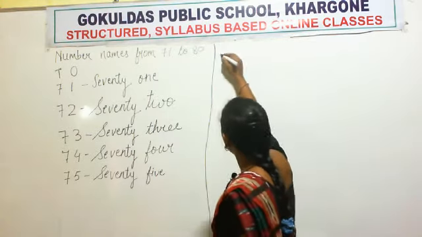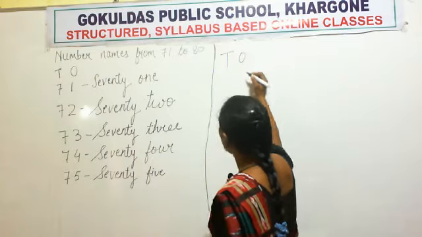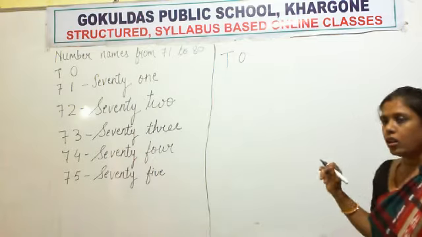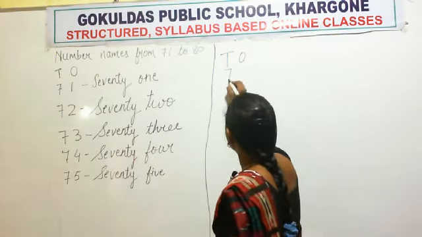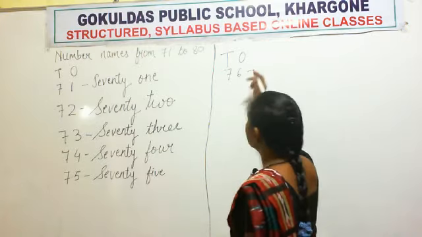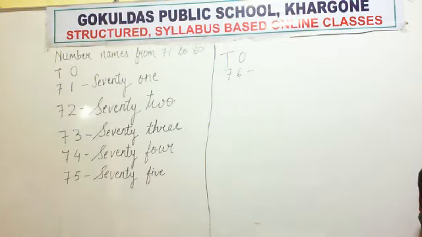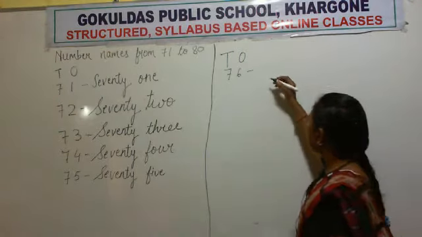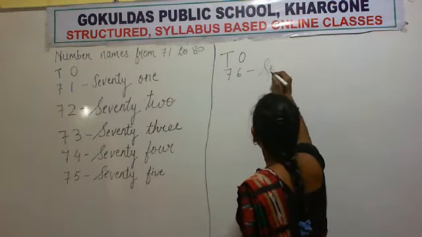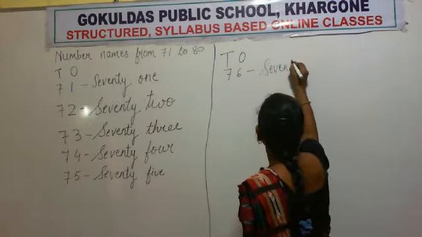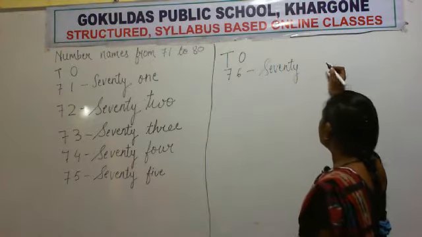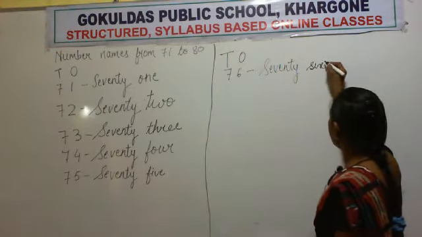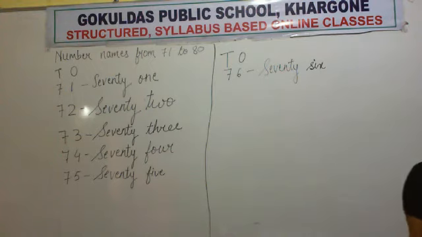Okay. What is the next number after 75? 76. You have to continue from the same page. No need to write this again. 76. So first we have to write the spelling of which number? 70. Very good. So SEVENTY, 76. SIX, 76. Write it. Note it down in your copy, notebook.